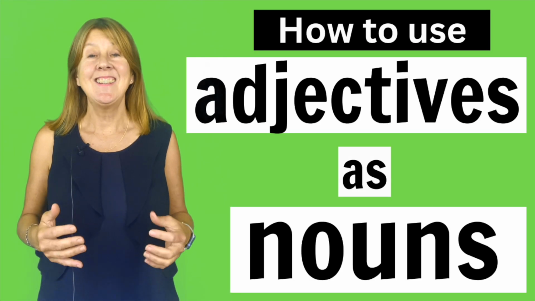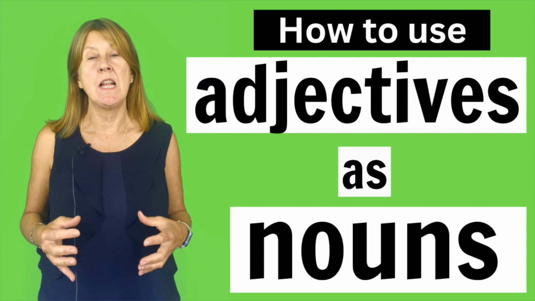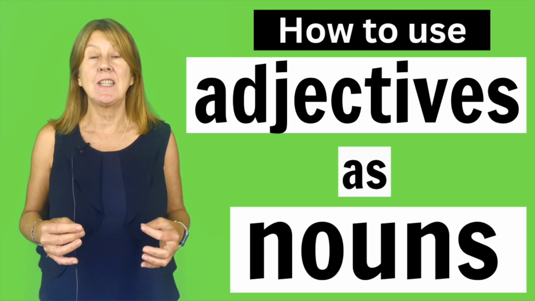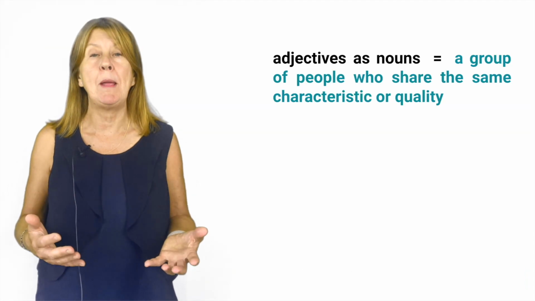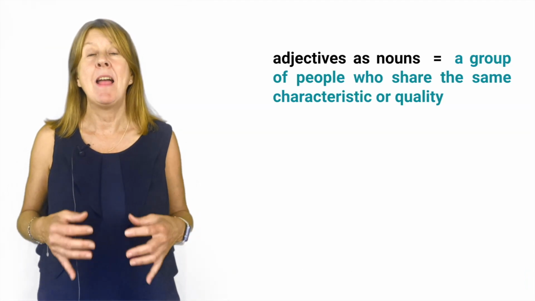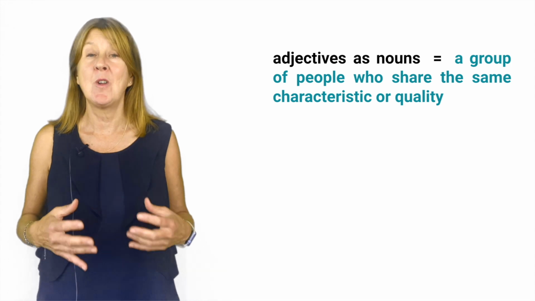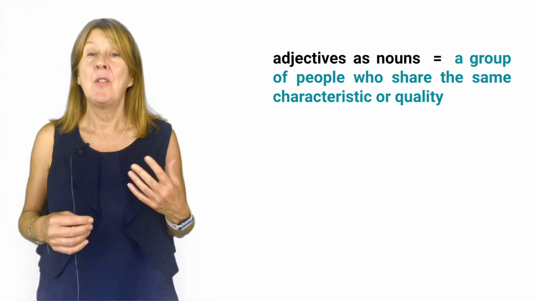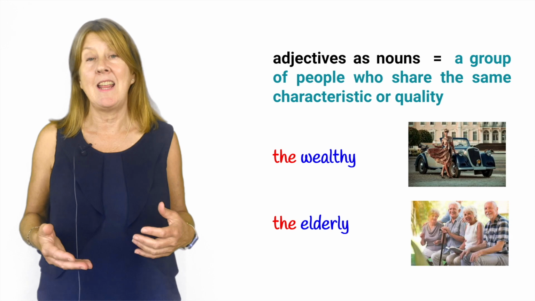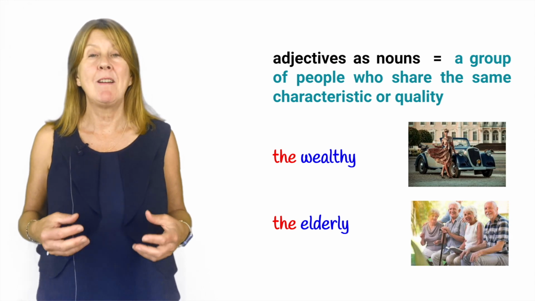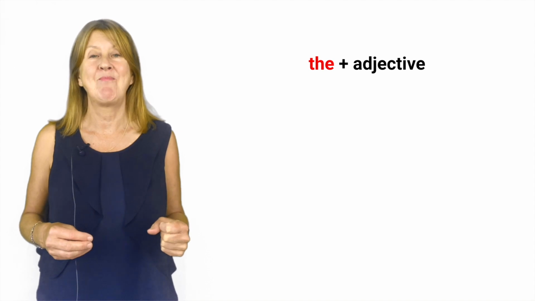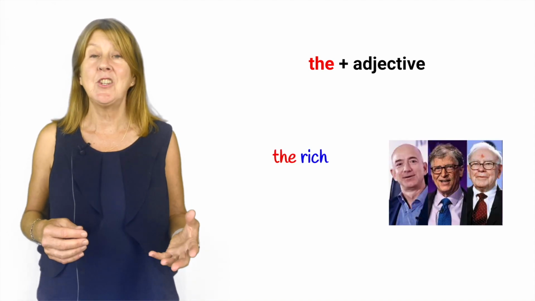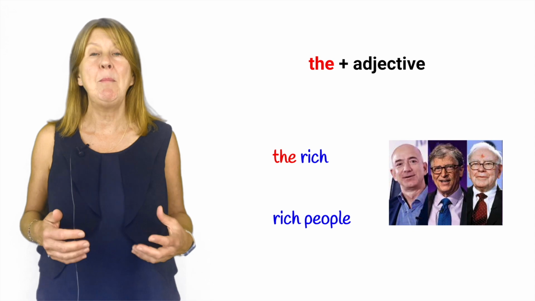Hi, in today's lesson you will learn how to use adjectives as nouns when you want to talk about a group of people who share the same characteristic or quality. For example, the wealthy or the elderly. When you talk about these groups, you can use the plus the adjective. For example, the rich instead of rich people.